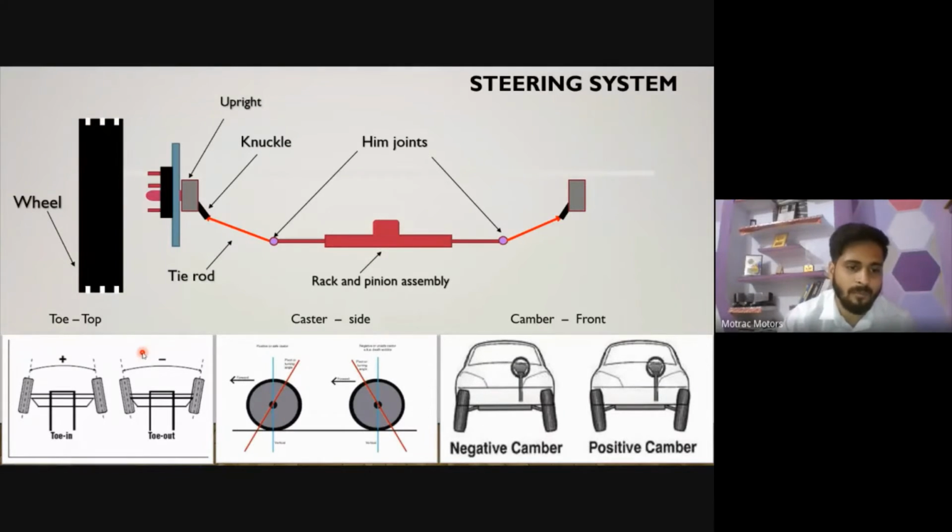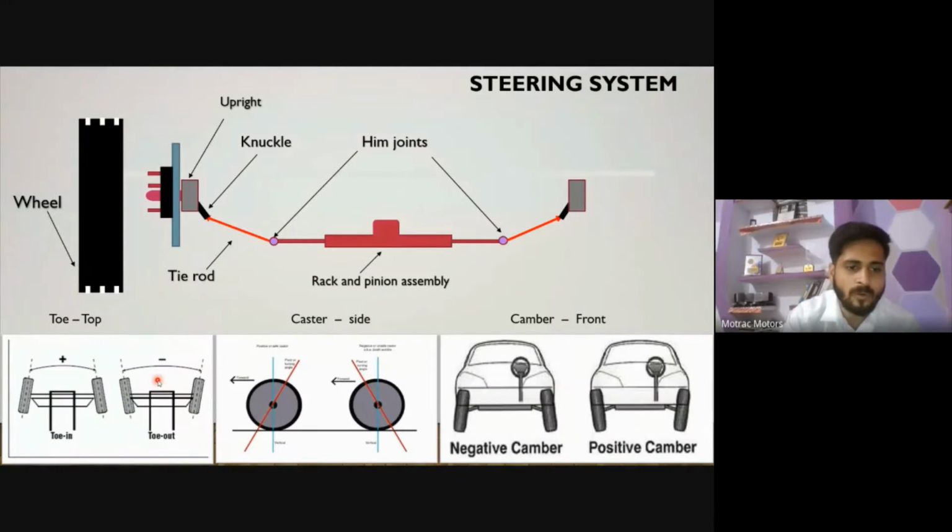It might be in a toe in or toe out condition. So in that case you need to correct it and set it back to proper 0 degrees. So it is for checking purposes, whether your vehicle is in toe in or toe out, so that you can correct it.